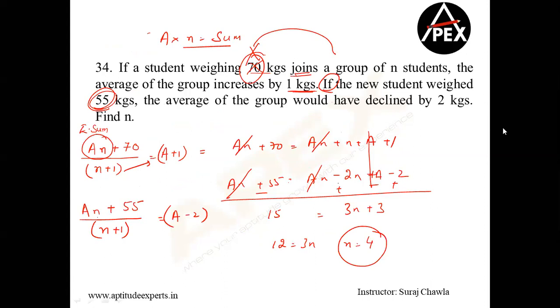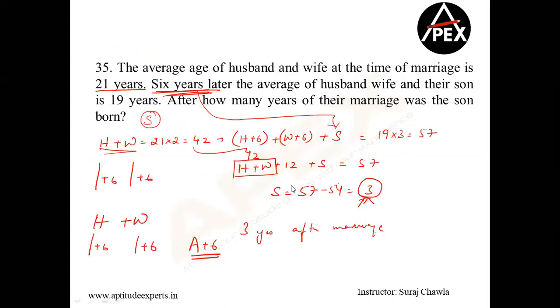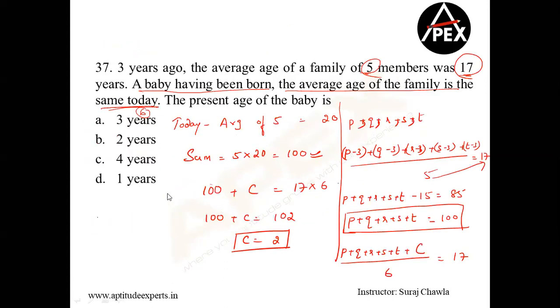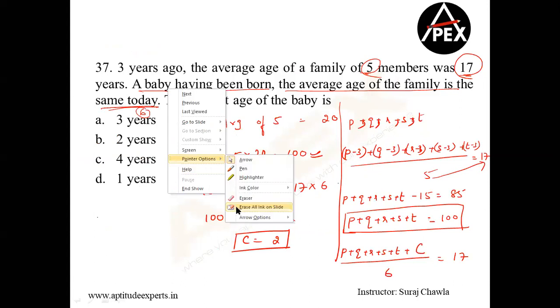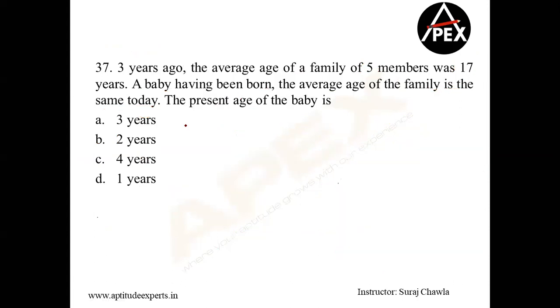Why can't we take the average as 20 after the baby being born? Because we do not know the average of the baby. In this question, please understand, the logic is simple here. If I have my existing terms as H and W, I am increasing their value by 3. Clear? So existing there were 5 members. Let's say A, B, C, D, E.